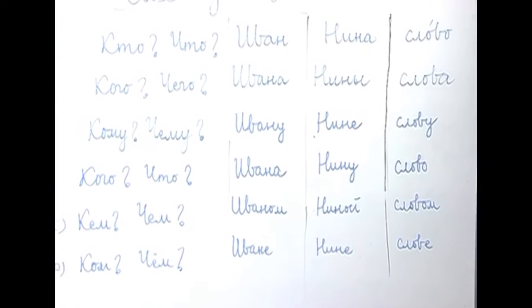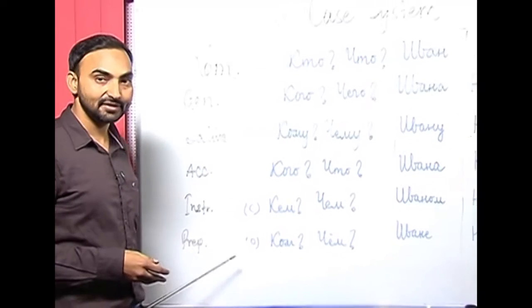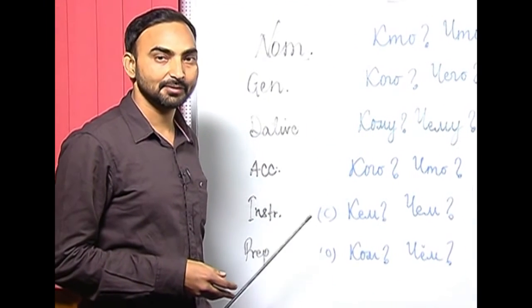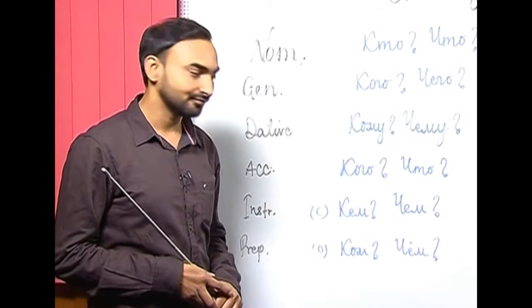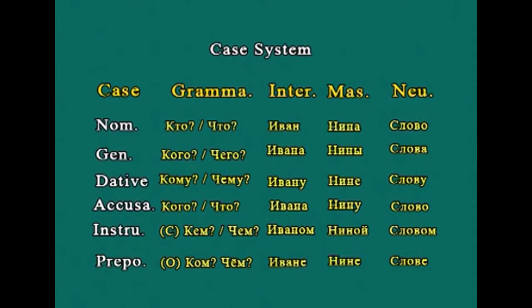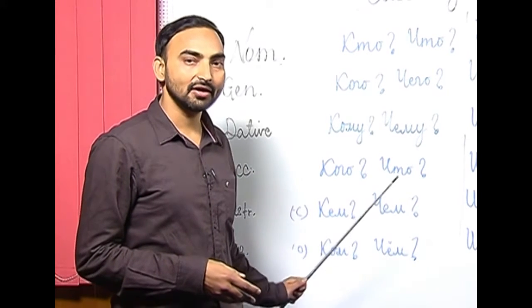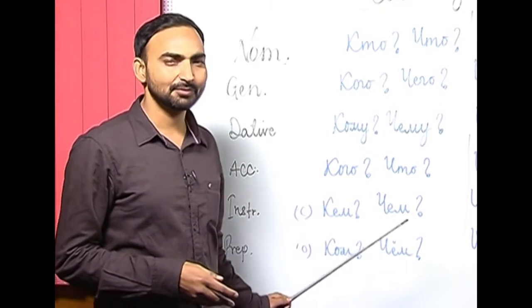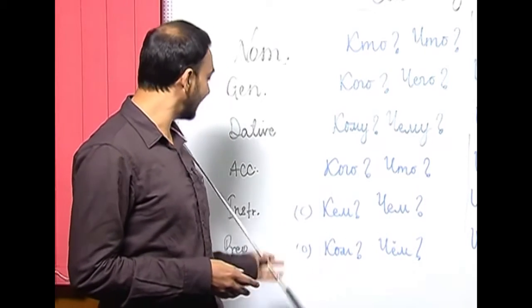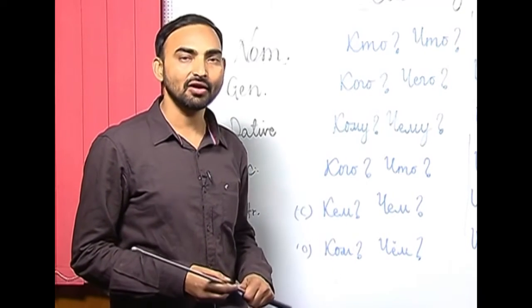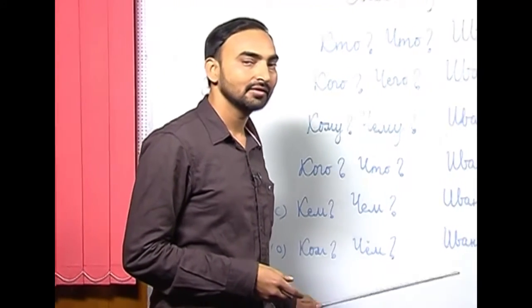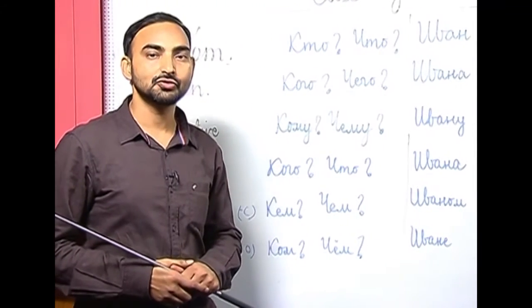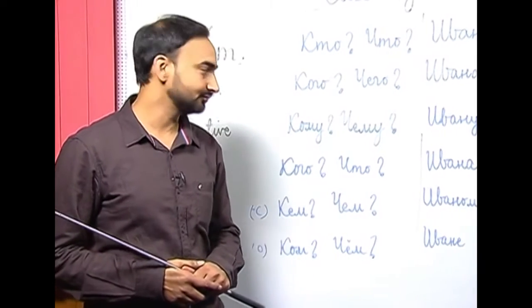And the last case in Russian we have is the prepositional case. The prepositional case itself denotes that it comes after a preposition, and it answers the questions о ком, о чём, or after в or на this case is used. So, there are 3 prepositions mainly after which this case is used: в, на, or о, and the questions are о ком, о чём, and the grammatical function it performs is to show the location of a noun.